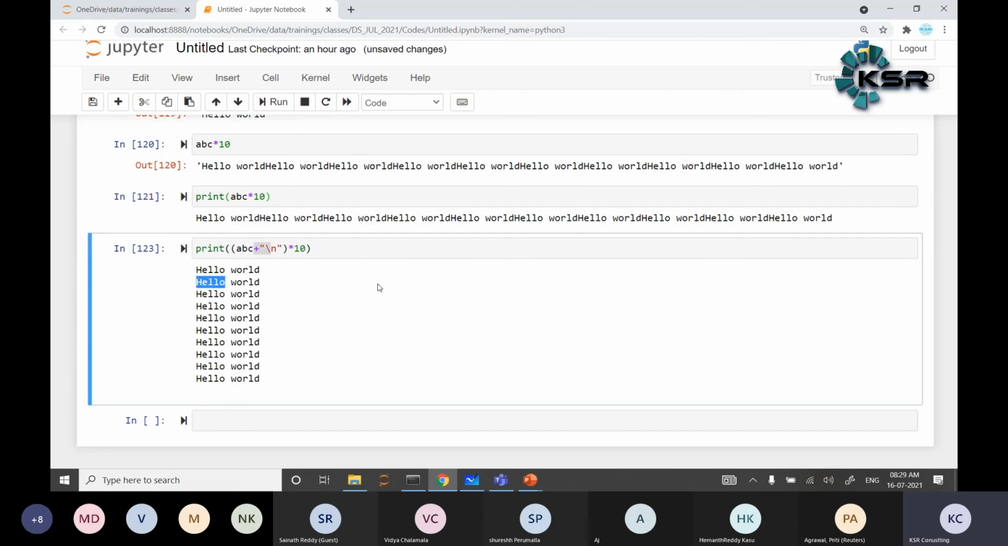Into 10 means 10 times. Into 100 means 100 times. Into 5 means 5 times of the given data.